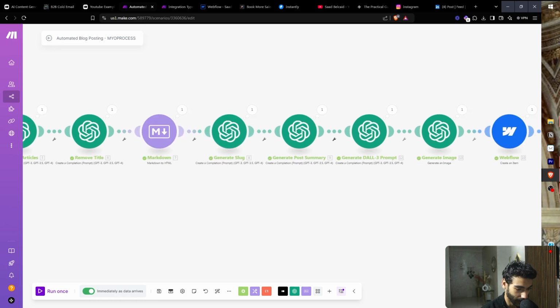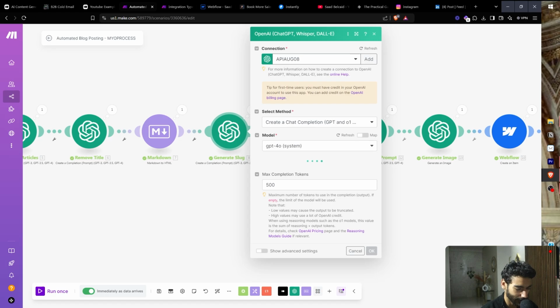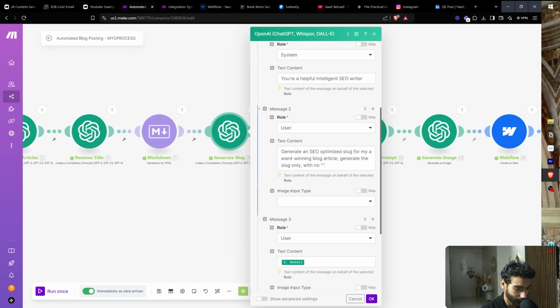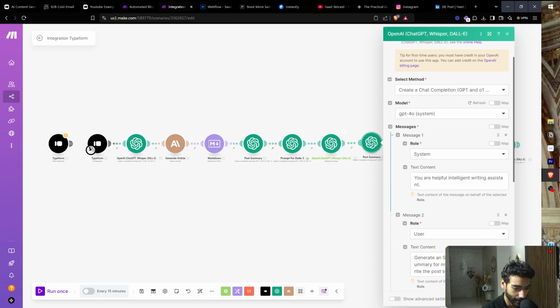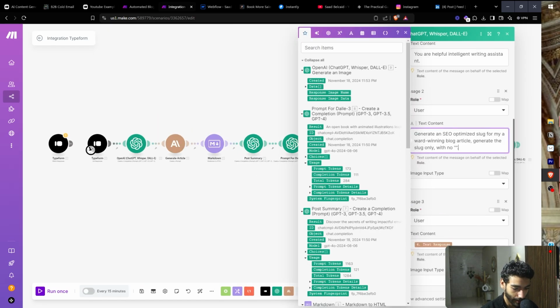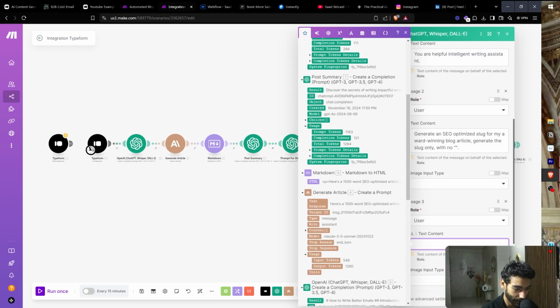We forgot to add a slug, so we're gonna add it right here. Okay, go back right here and then remove this. And for the text, it's going to be the article, which is going to be this one.